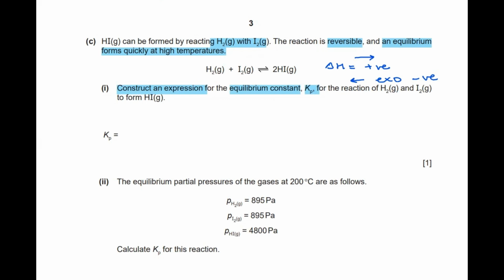Now we have to write down the expression for Kp, which is going to be basically P, where P is the partial pressure, for hydrogen iodide. Now this is 2 moles, so we are going to put a square on that, right? Divided by the partial pressure of hydrogen, and then the product of hydrogen's and iodine's partial pressures. So this is going to be your Kp expression for the equation given.